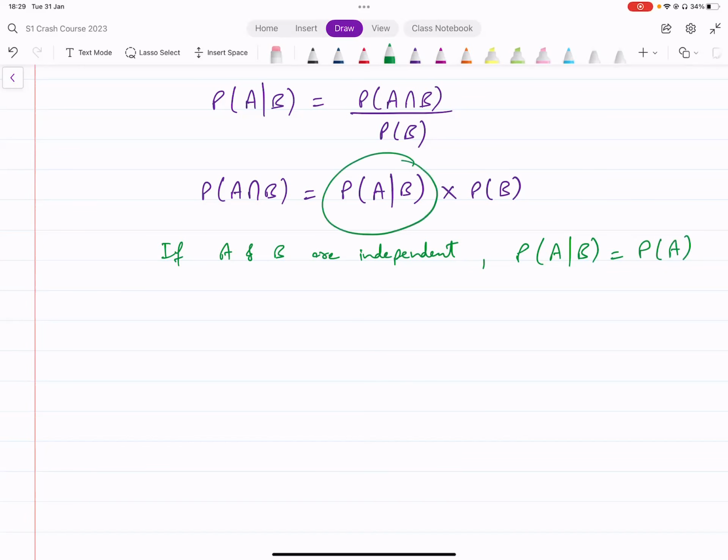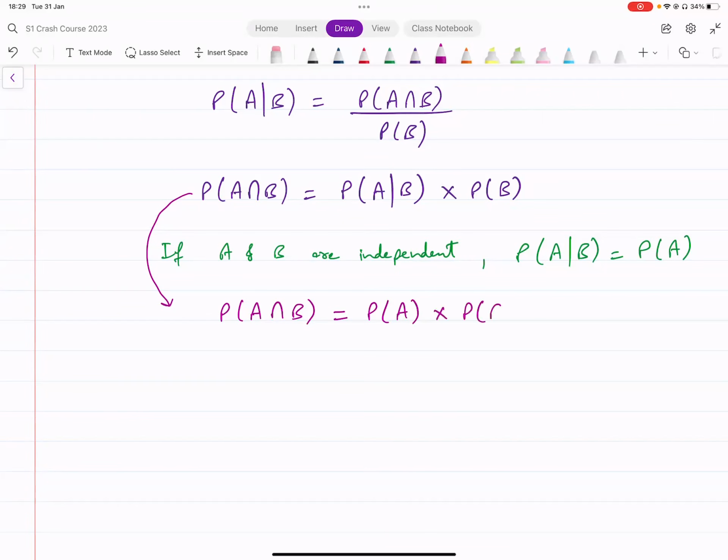Because the probability of A given B is just the same as the probability of A. It does not change at all. So in that case, this translates to probability of A intersection B equal to probability of A times probability of B. And that is the condition that we've got for independent events.